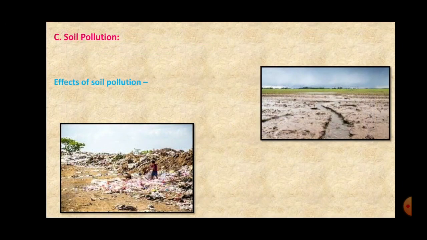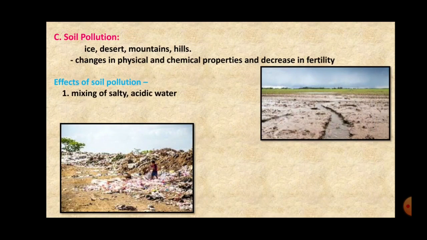Then the third one is soil pollution. Now, soil pollution takes place for many reasons. It can be in the form of ice, desert, mountains, hills, or we can say changes in the physical and chemical properties of the soil, and at the same time the fertility also decreases. Now, as the properties of soil change, its fertility is definitely going to decrease, right? So this is called soil pollution.